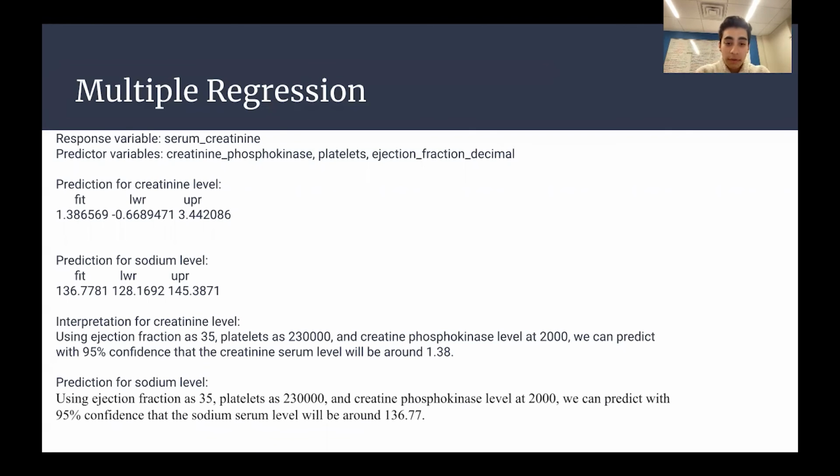For our creatinine levels, our prediction bounds were between negative 0.66 and 3.44, which is a pretty large range, as you can see, but could be due to error in the data set. Using these predictors, we can be 95% confident that the creatinine serum level will be around 1.38 approximately.